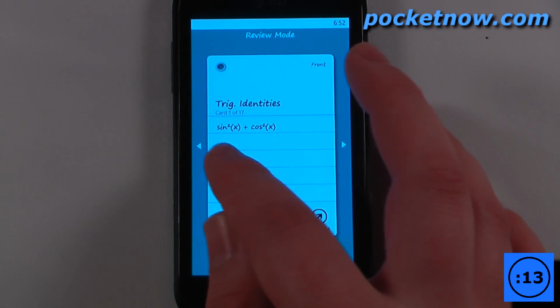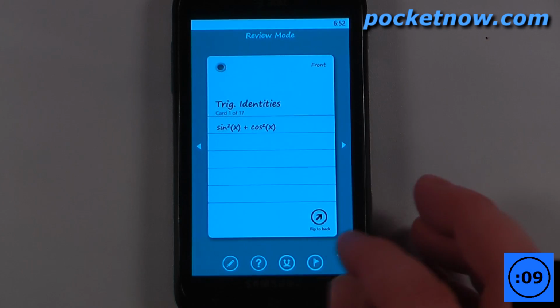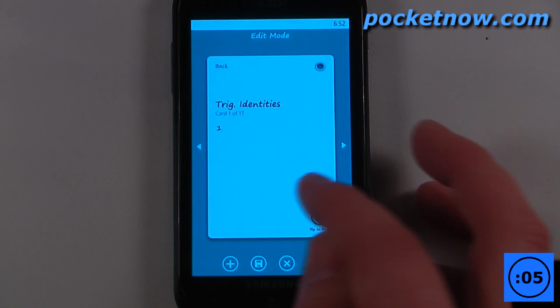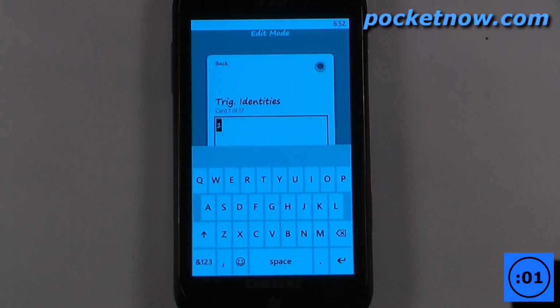So of course, sine 2x plus cosine 2x equals 1, and I can just flip over to the back to view that. I can also edit it if I'd want. Let's say that I wanted to change this value. All I have to do is click there and I can change the flashcard.